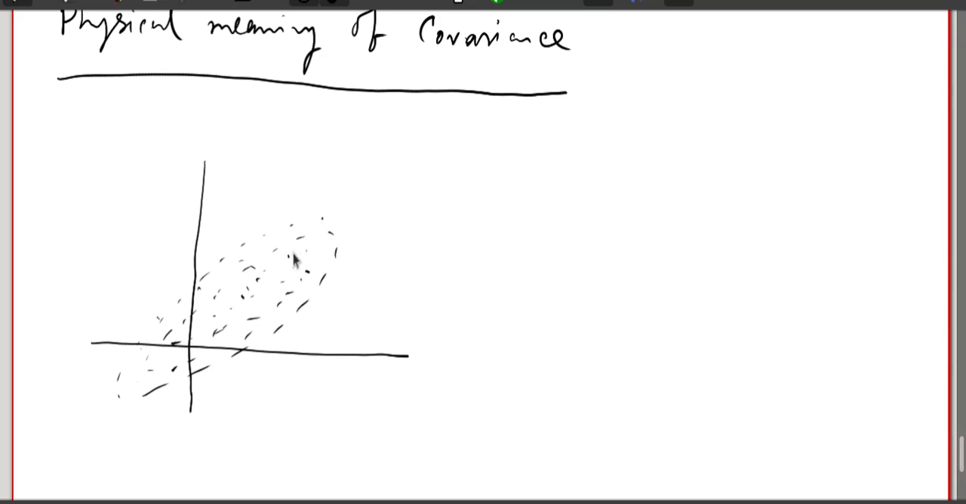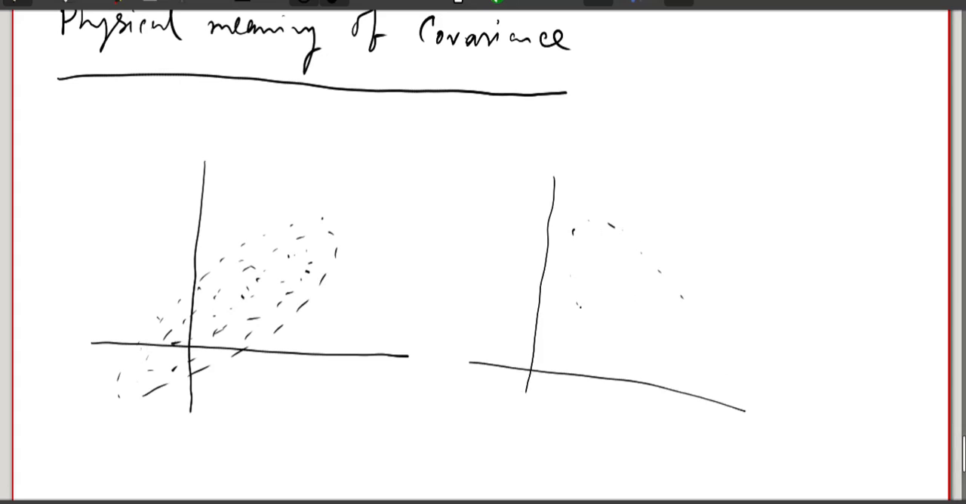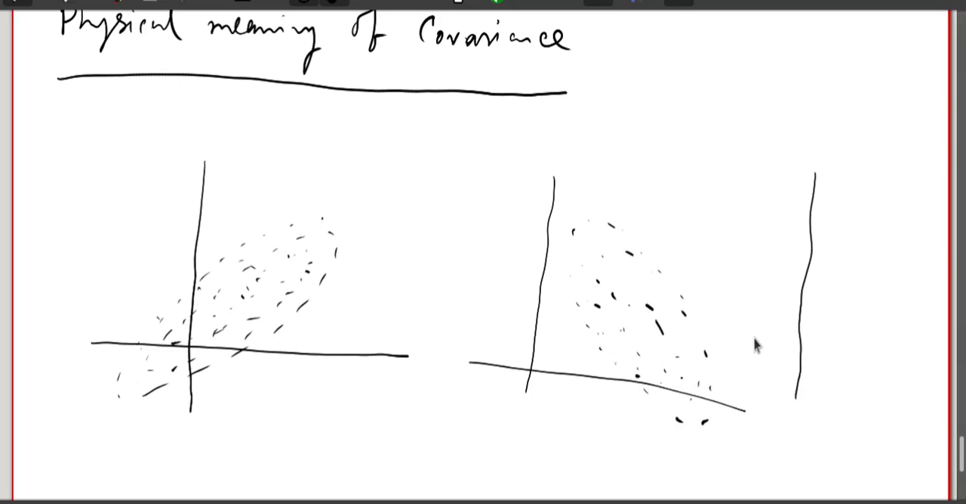For another data set, suppose the clustering is somewhat in the other direction, suppose in this manner. Okay, clear? And for the other one, suppose the clustering is something like this.